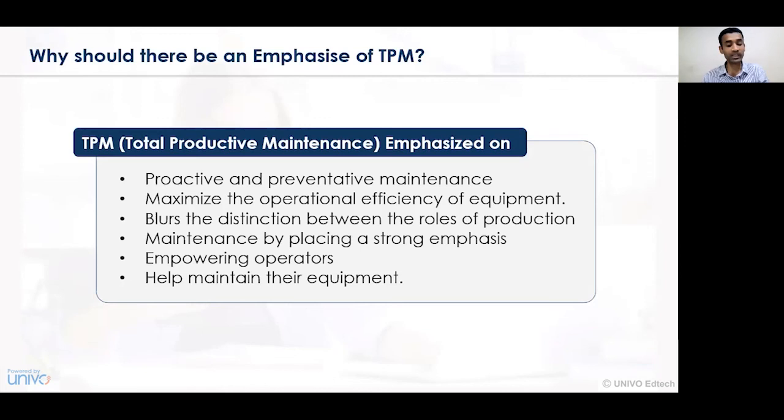And lastly, helping maintain their equipment. So what equipment is maintained in the business organization, how we can have control on those particular equipments, and at what level those equipments can be considered in a better organizational situation. So having a better maintenance of those equipments is necessary, and we must have proper control on the emphasis of TPM as total productive maintenance and control of those activities.